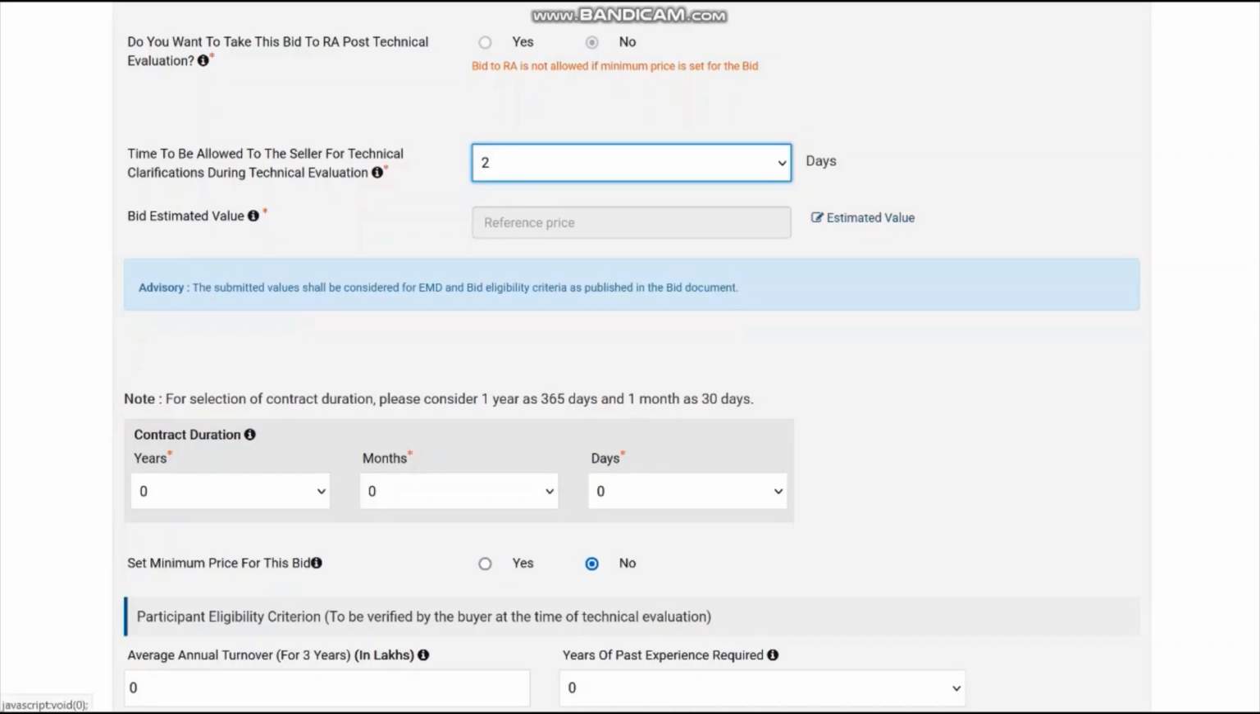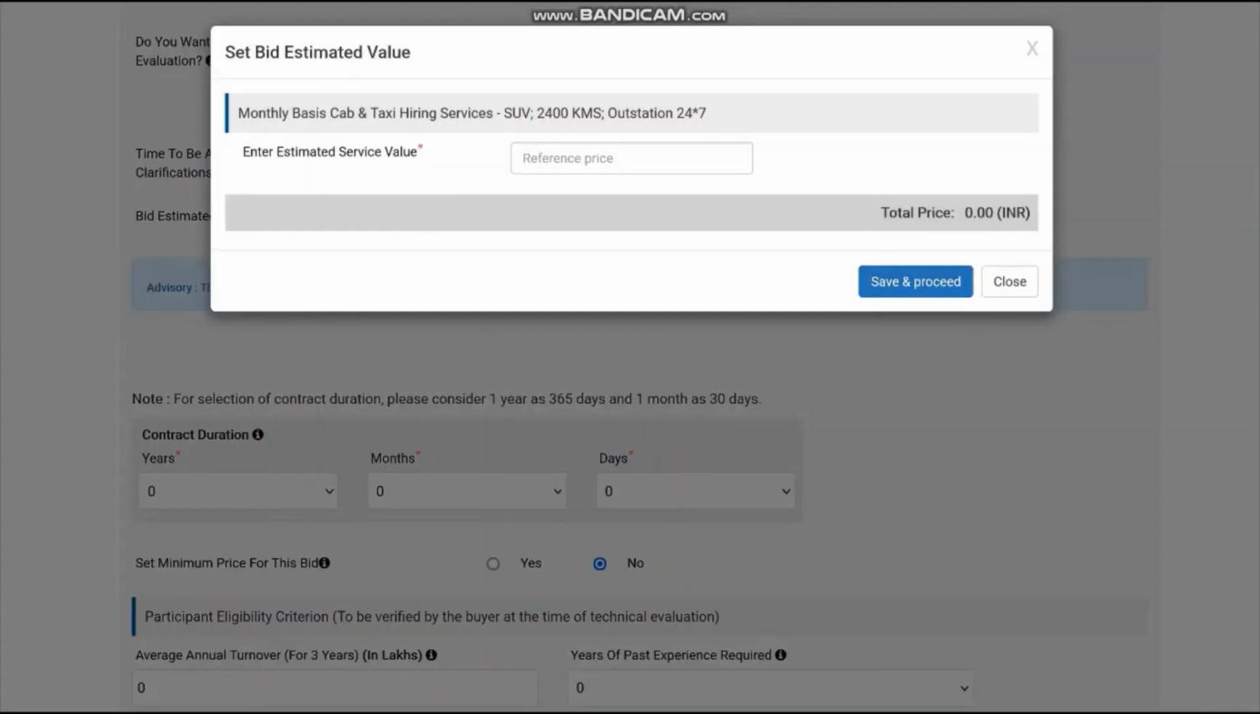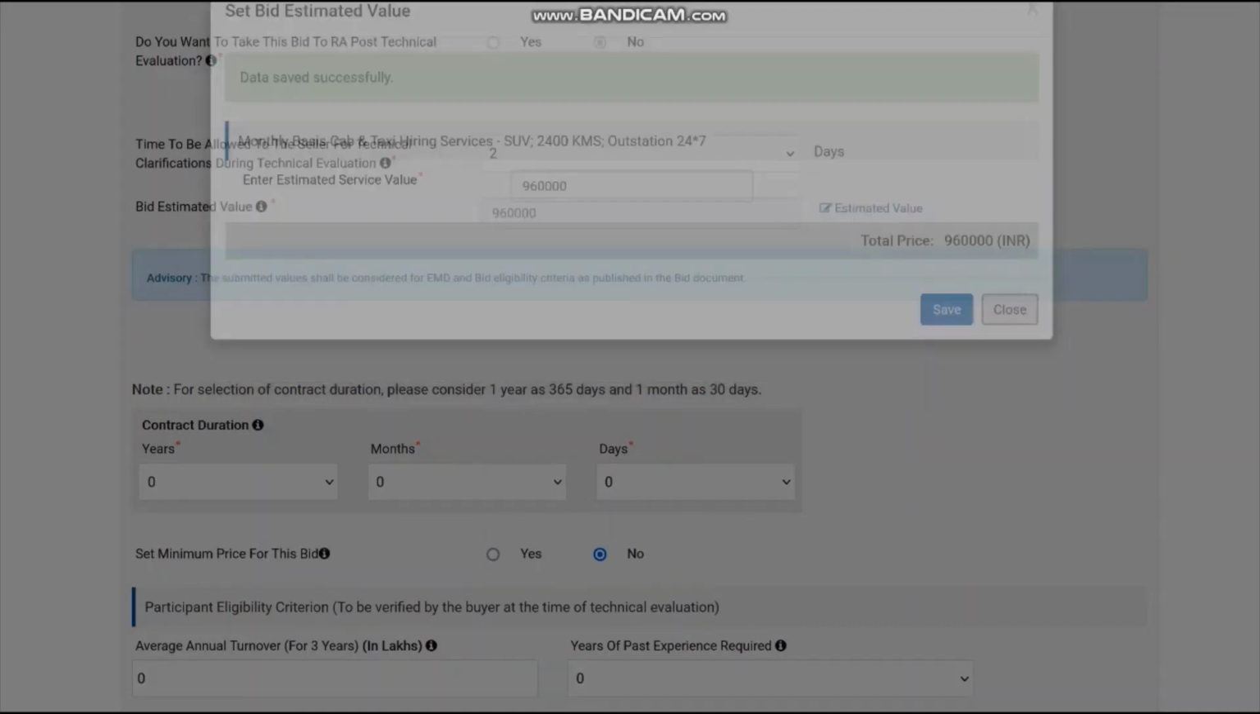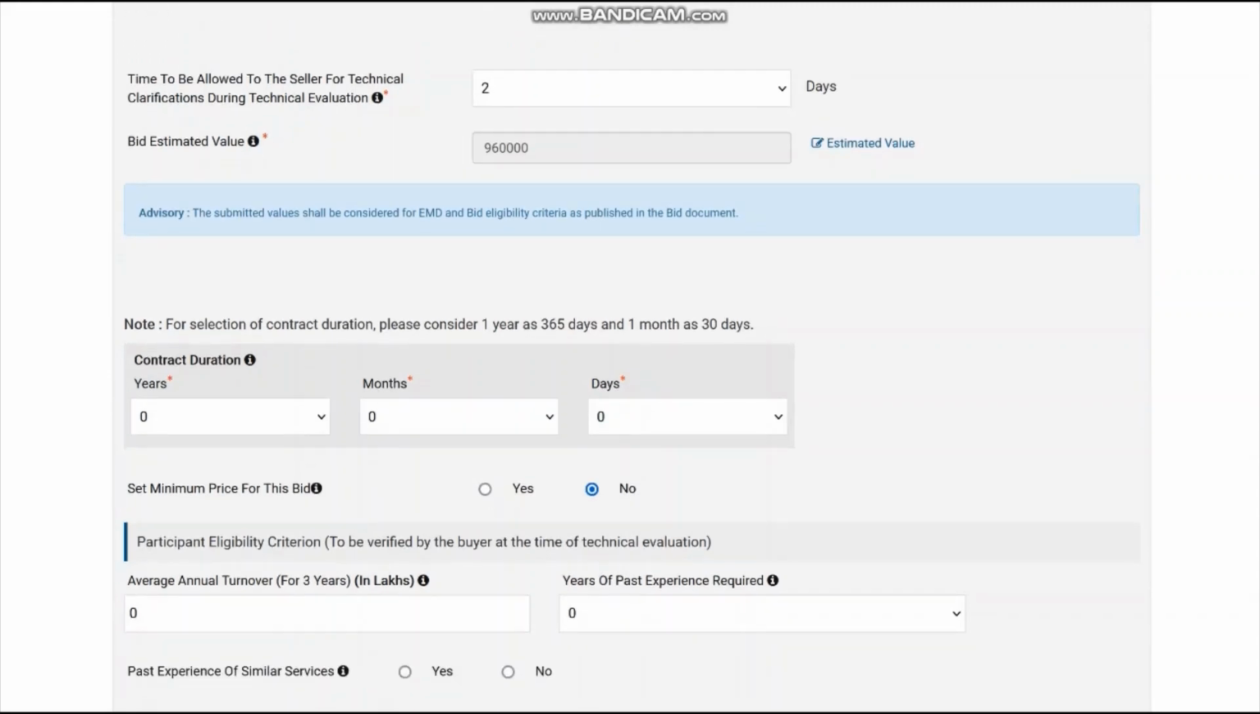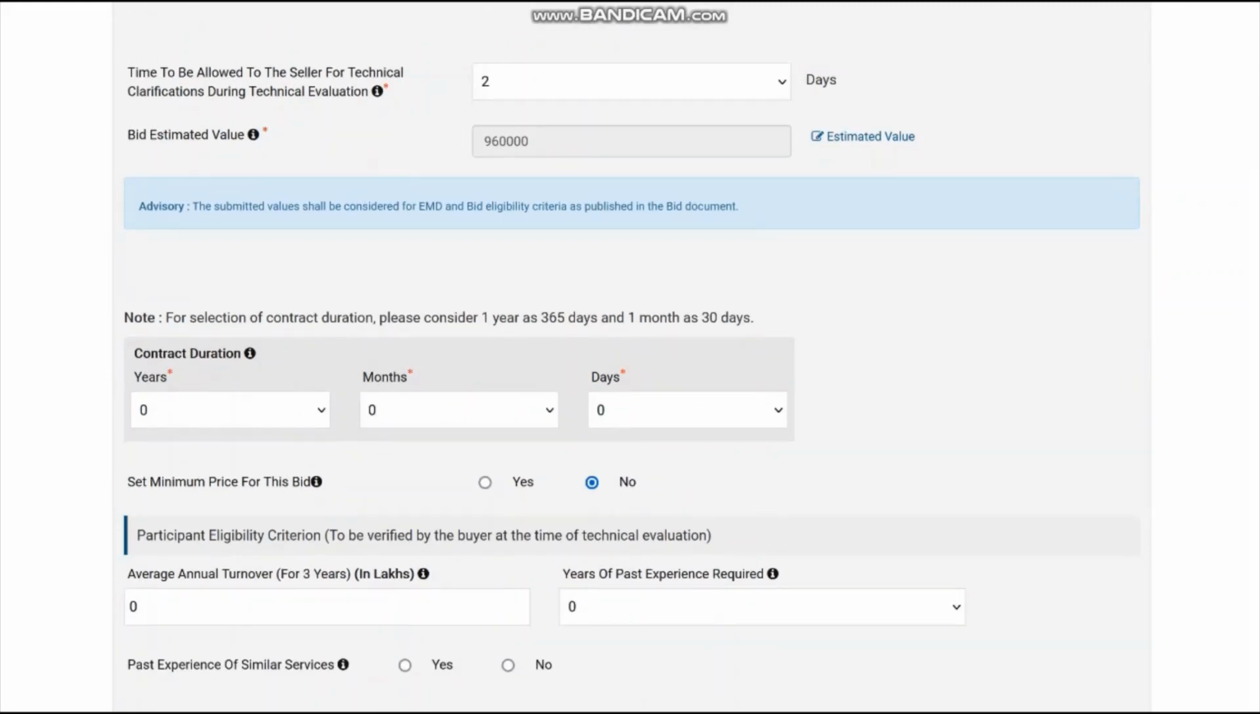Now put the estimated value. Say you are doing a contract for 2 years, so your calculation estimate is around 40,000 per month, so 4,80,000 per year, so it is 9,60,000. So you put that value here, save and proceed, close. So the eligibility criteria and EMD, if you are taking, will be based on this value.